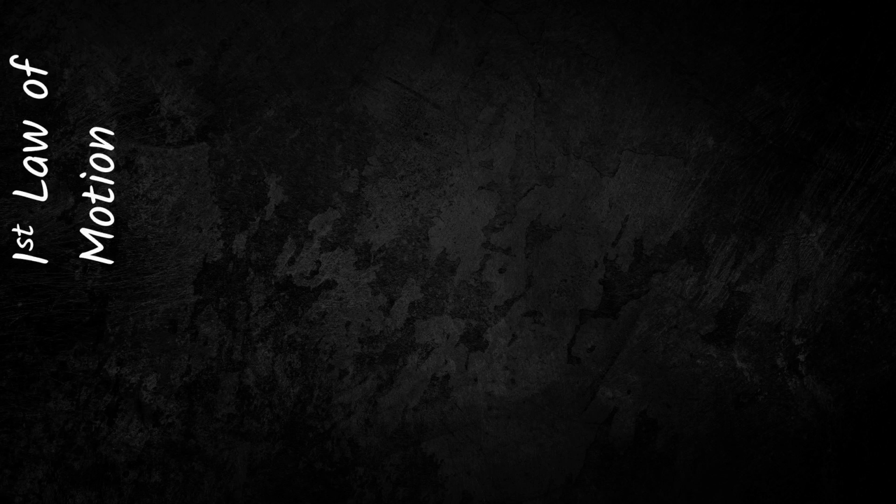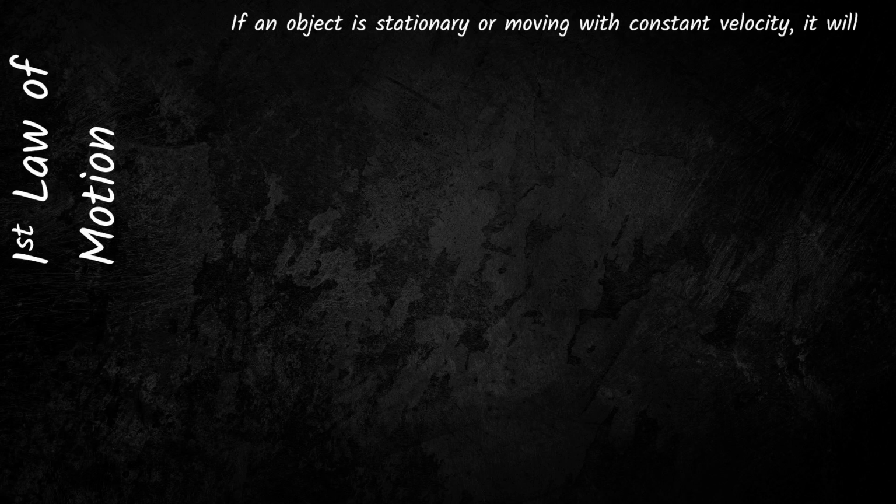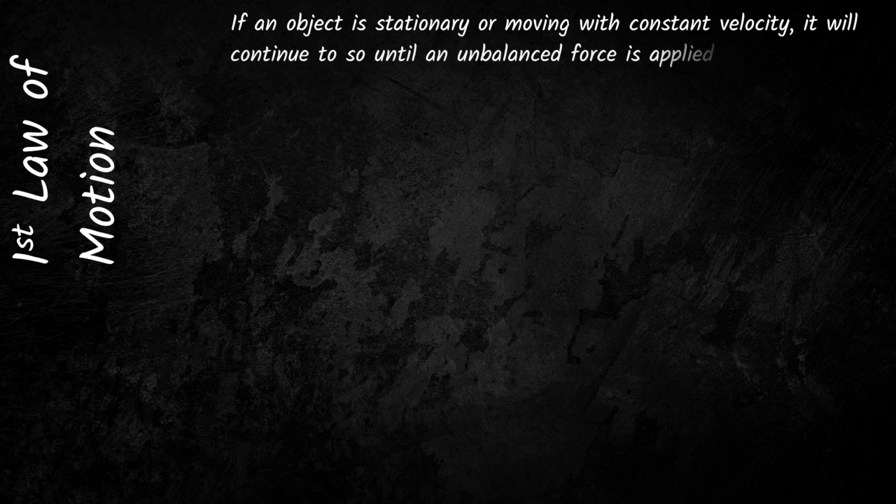So let's talk about the first law of motion. The first law of motion states if an object is stationary or moving with constant velocity, it will continue to do so until an unbalanced force is applied. Now, this term unbalanced is there for a reason. It's very important. We'll define force first, and then we'll come back to this and discuss what the word unbalanced means. The first law of motion is also known as the law of inertia.